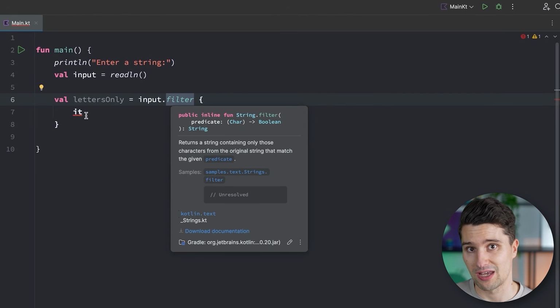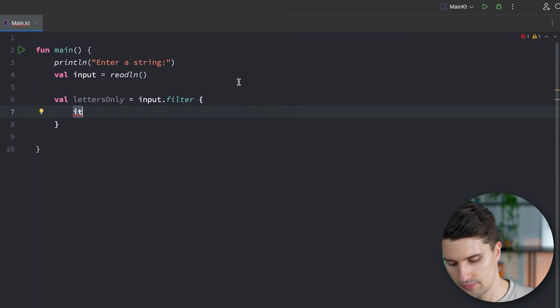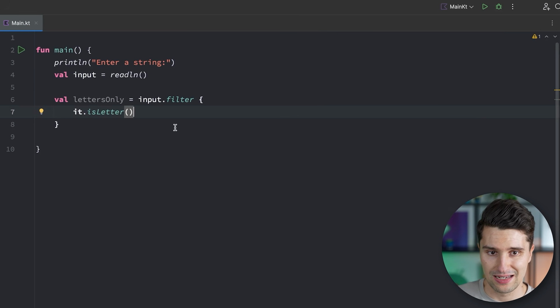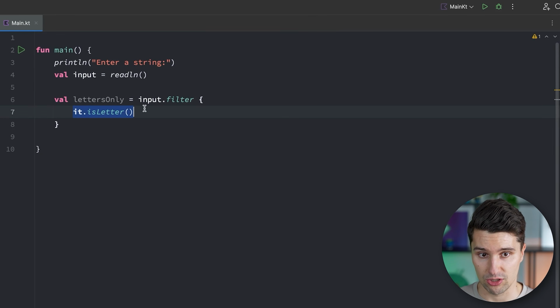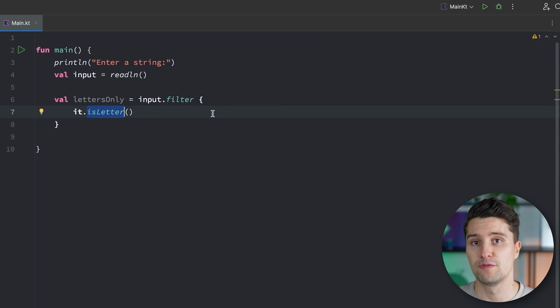If for a specific character we return true, then that means that character will stay in the string. If it returns false, we will filter it out. So we could say it, refer to the character, and write isLetter. So if a specific character is actually a letter, then it will be kept in the string because this will evaluate to true. If a specific character is not a letter, then it will be filtered out. That's the rule of this filter function.